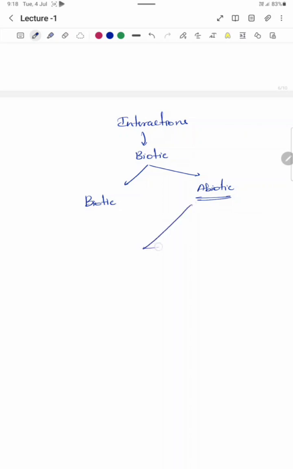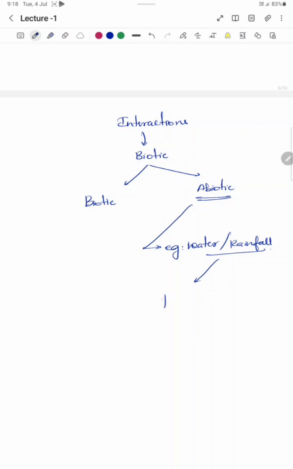Now we will discuss in detail the interactions. Interactions of the biotic components with the biotic components themselves and with the abiotic components. So, in case of an abiotic component, let's take the example of water, or maybe rainfall. So, why is rainfall important for an organism? Rainfall gives us water, which is the basis of survival of every living organism.